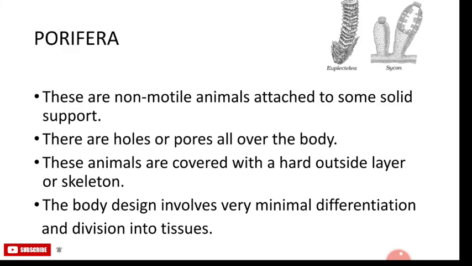The first group is Porifera. The word Porifera means organisms with holes. These are non-motile animals attached to some solid support. There are holes or pores all over the body. This leads to a canal system that helps in circulating water throughout the body to bring in food and oxygen. These animals are covered with a hard outside layer or a skeleton. The body design involves very minimal differentiation and no division into tissues. They are commonly called sponges and are mainly found in marine habitats. Examples are Sycon and Spongilla.